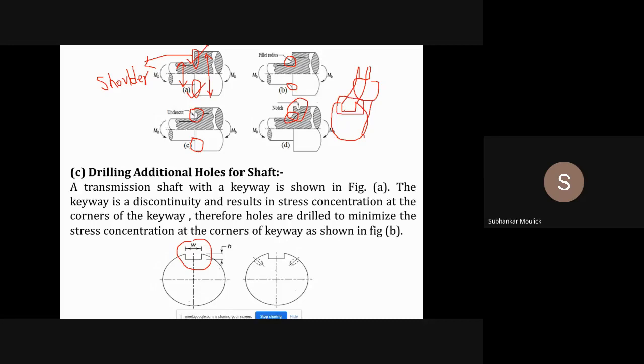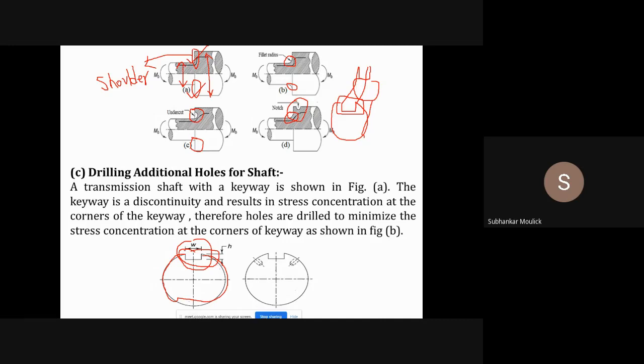A keyway is nothing but a slot in which you can mount the other mechanical component with respect to the shaft. And since the keyway is nothing but a discontinuity, if you see from here to here, the cross section is circular, but here the cross section is not circular. You have cut a keyway. The depth of that keyway is h, and the width of the keyway is w. So there is a discontinuity in the cross section of the shaft.